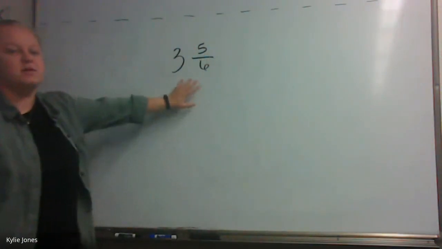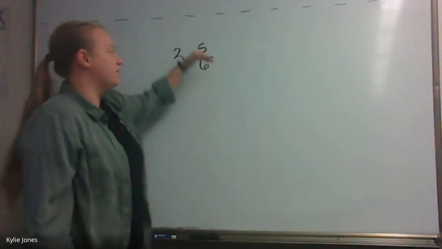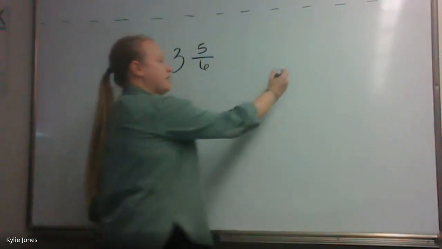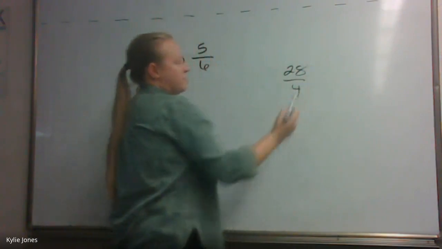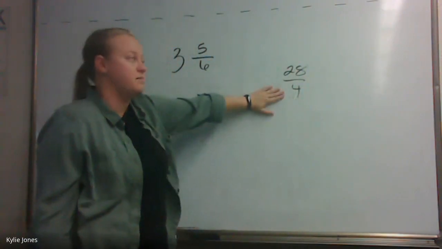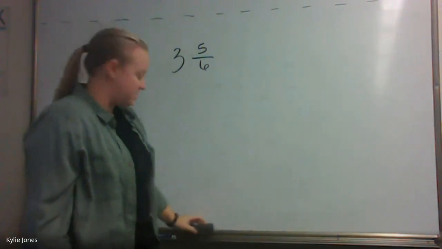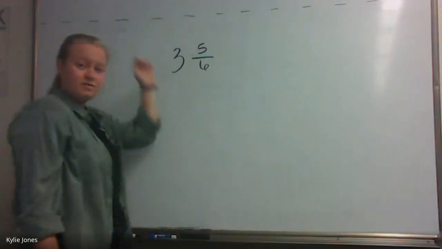Let's say I have this number, and I want to change it to an improper fraction, like 28/4, where there's a bigger number on top than on the bottom. How do I change this fraction to look like that correctly? Anybody remember that?